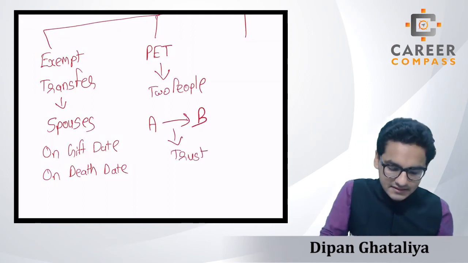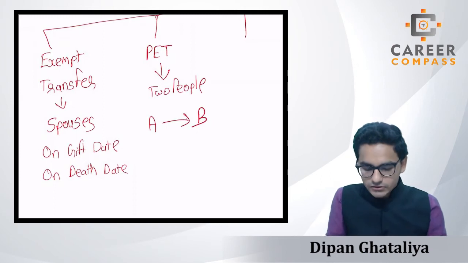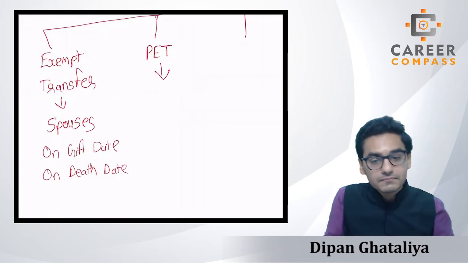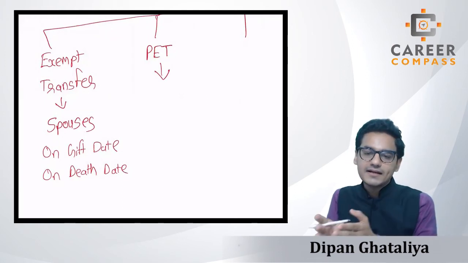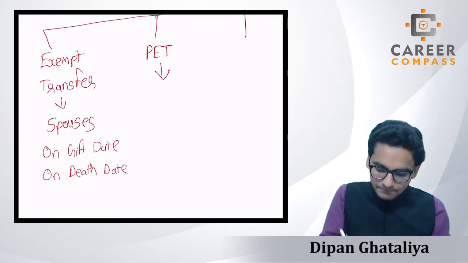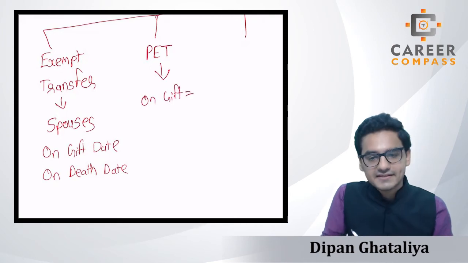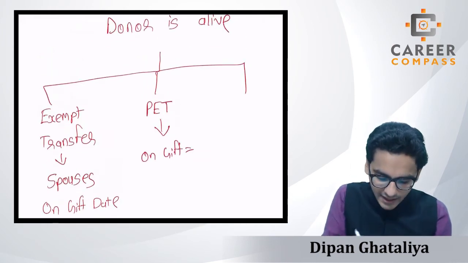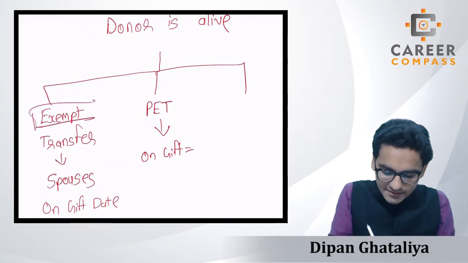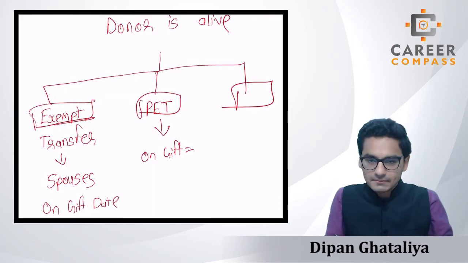So this is a direct gift or direct transfer from person to person. You can only consider a gift as a PET if it is made by a person directly to person B.